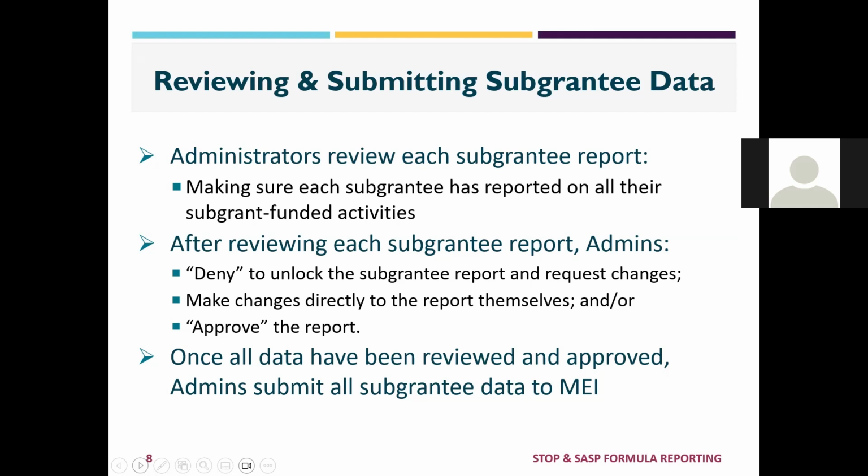After reviewing each subgrant report, admins can deny a report to unlock the fields for editing and send the unique link back to a subgrantee to request changes. Admins can unlock the forms to make changes directly into the reports themselves, and then at the end of it can approve of the report, which will enable you to submit all approved reports to VAWA MEI.